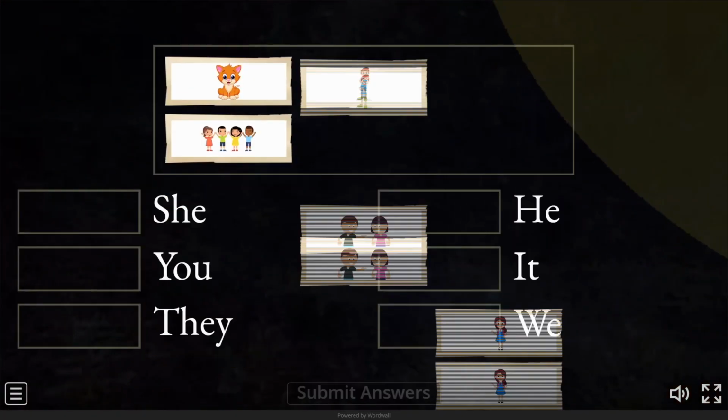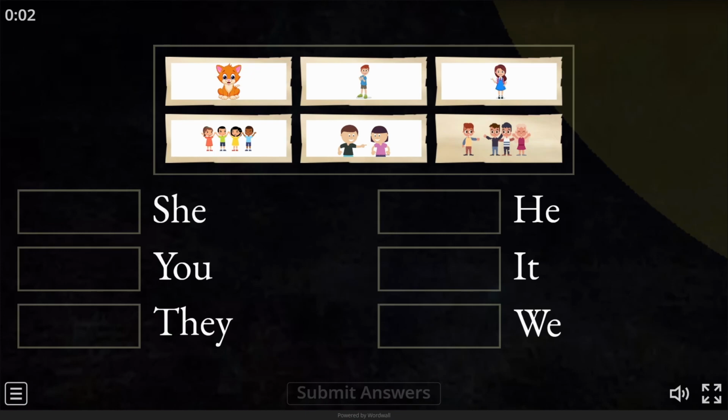Now let's start the game. Okay, here we have some pictures and below we have some pronouns. See the pronoun and according to that we have to select which picture fits there, or which picture shows the correct pronoun.